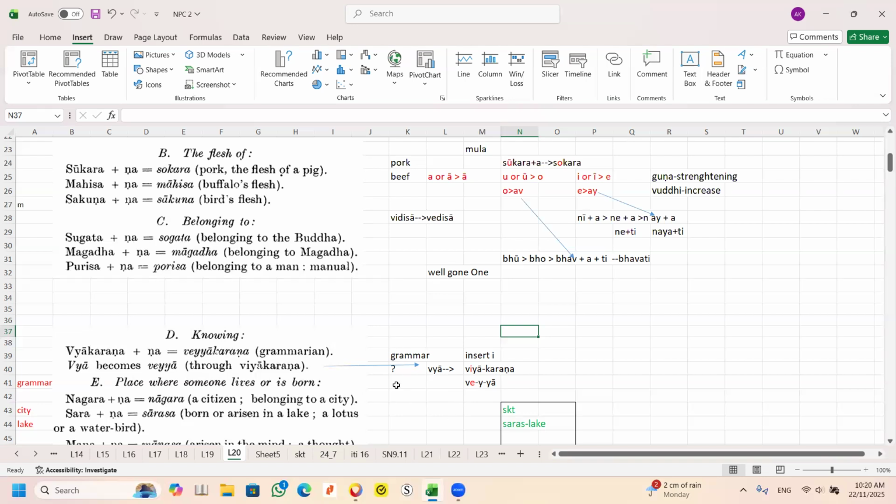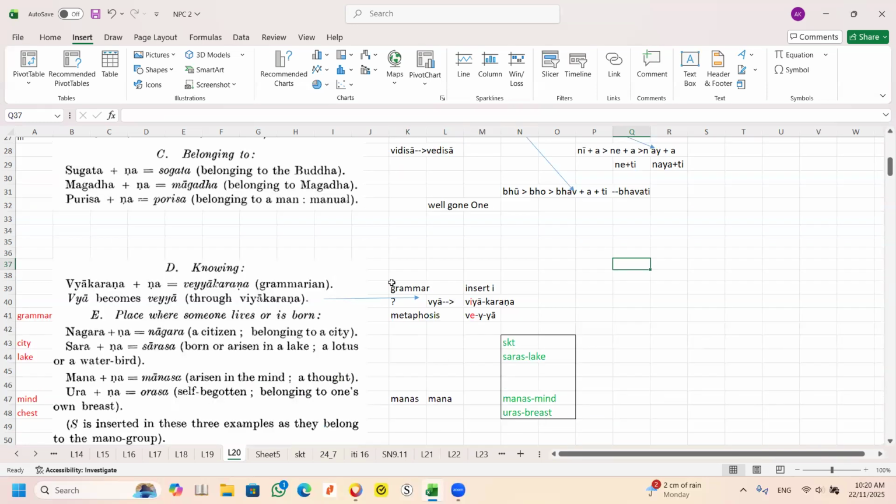When I put a question mark, it means you should ask a question. How does this transform? Metamorphosis. In English, metamorphosis means transformation. In short, it's called metaphor. So metaphor means this becomes like that. This whole process is called metamorphosis in English. Just like a caterpillar becomes a pupa becomes a butterfly, or a moth or something like that. So you take note of this. This part is already explained. So the rest are not too difficult.